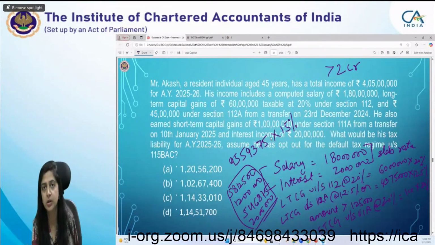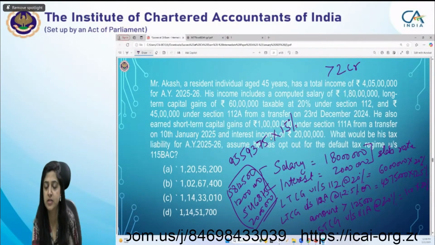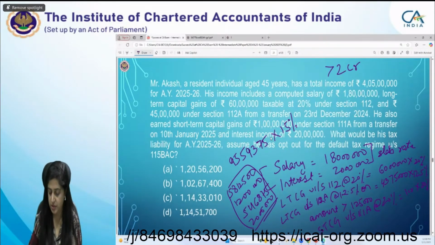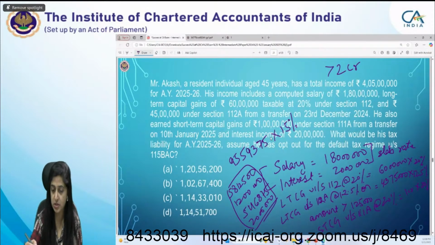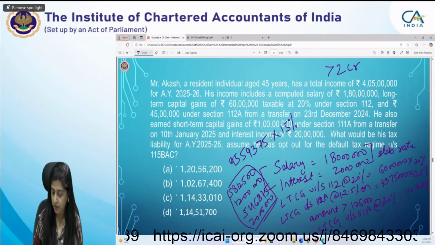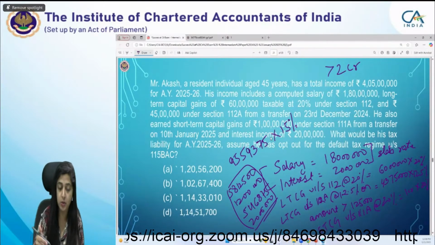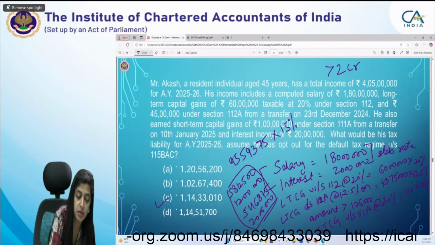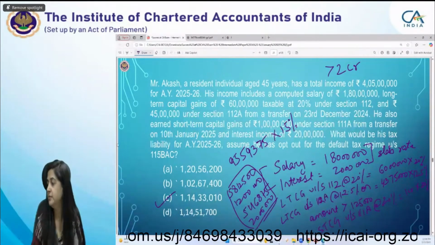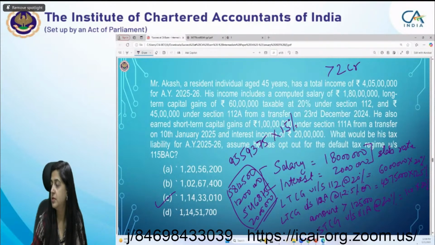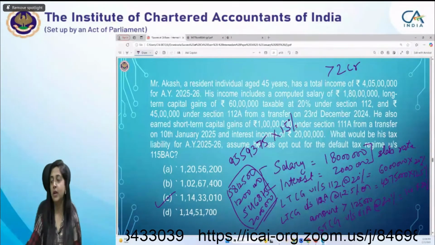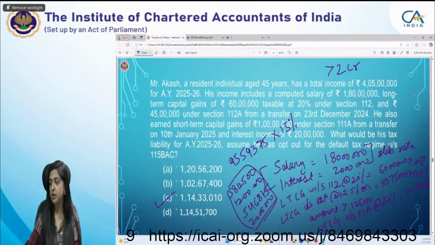And for other income, other capital gain tax also, the higher rate is 15%. So the overall surcharge will be 15%. Then you have to apply cess. Then you will get the answer as C. Very good, students. So this is for the basic concept.